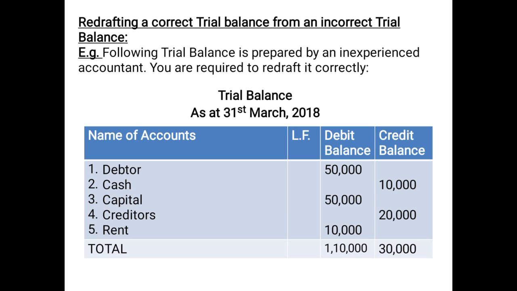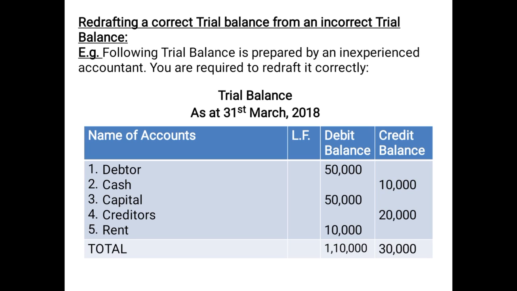For example, the following trial balance is prepared by an inexperienced accountant, you are required to redraft it correctly. Trial balance as at 31st March 2018. Name of accounts, debtor, where should we post the amount? On the debit side, because debtor is an asset, the amount is posted on the debit side. That means this is posted correctly. So while redrafting the trial balance, once again you will just copy it as it is.